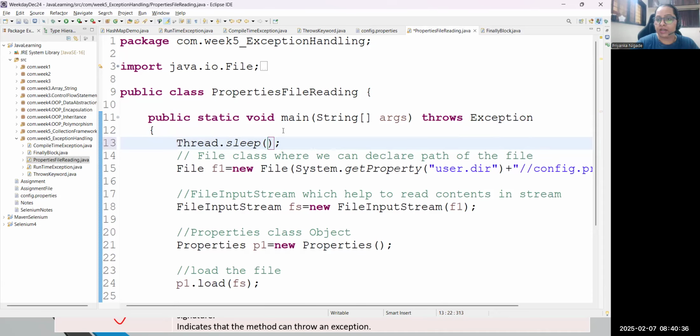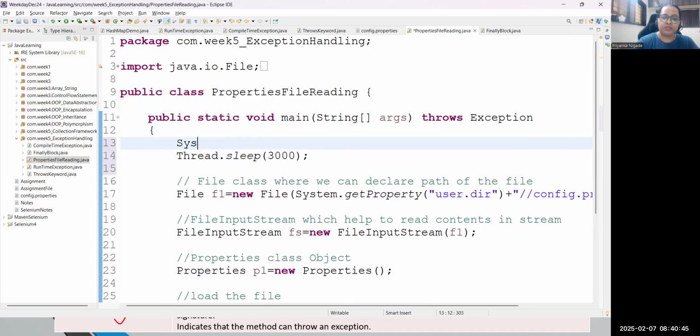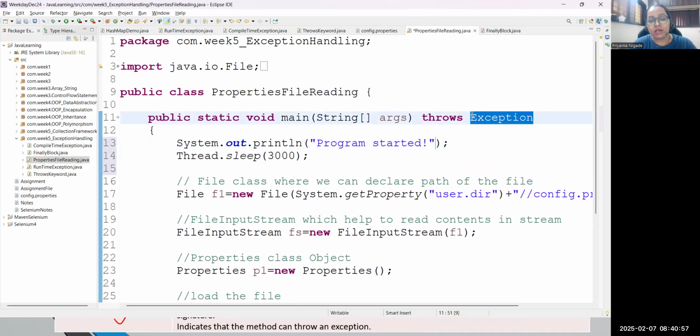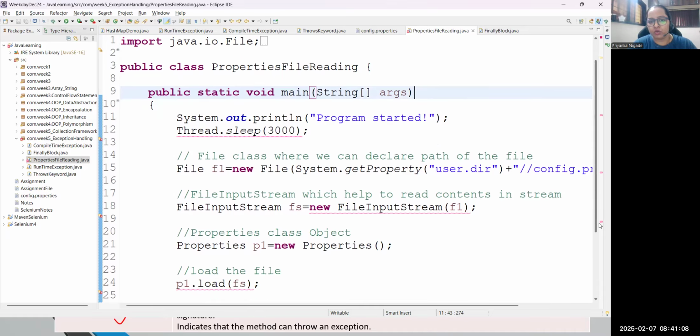we know that if you write the parent class name, it will not show any exception to you. Just have a look. Suppose I'm writing 3000 timeout here, and as the very first statement, something like, program started. At this moment I'm using throws with the parent class name, so I'm not getting any exception. Let me remove this. Now please have a look. As soon as I remove this, now what to throw? Okay, let's save the code.